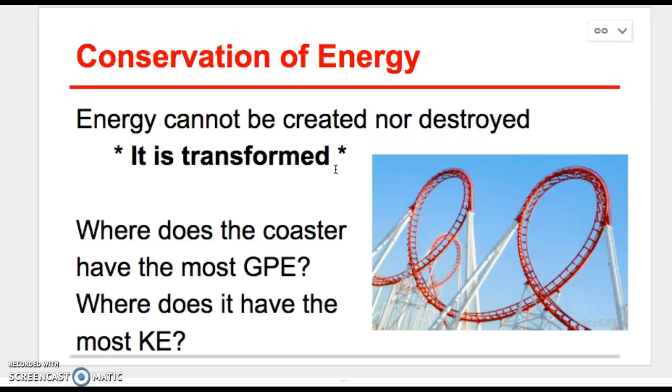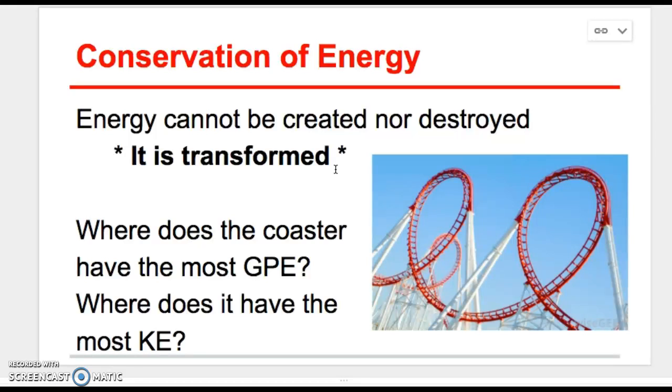So we can change energy into a different kind, like when your ball is sitting on the table and then it falls off, right? It had potential energy before and now it has kinetic energy, but it can't be created or destroyed. You have to get it from somewhere. Kind of like your body needs food, and your food gets energy from the sun, and the sun gets energy from nuclear reactions, etc.